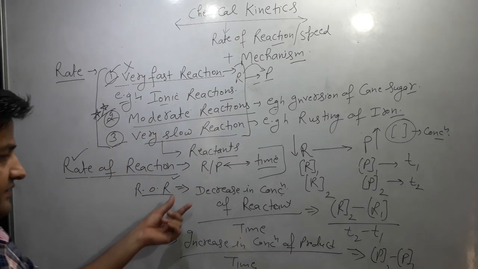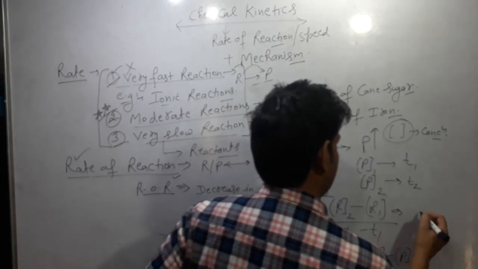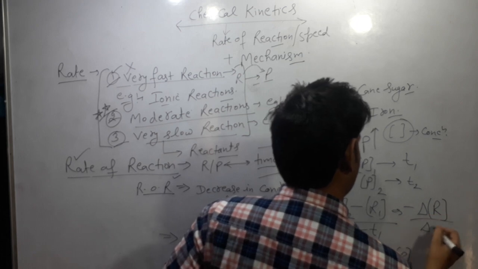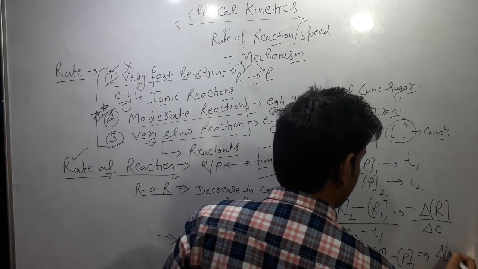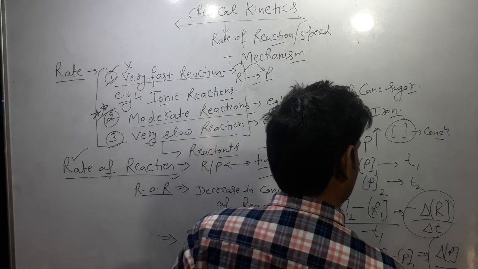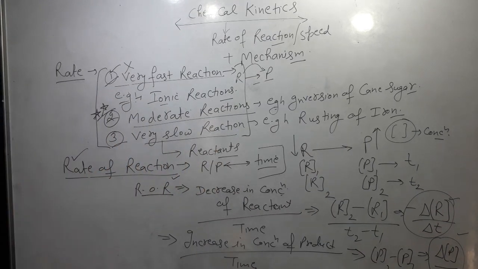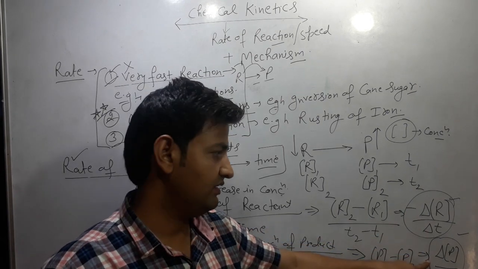These concentration differences can be written as minus delta R by delta T, and delta P by delta T. These are the rates of reaction according to the reactant and according to the product. These rates are called the average rate.